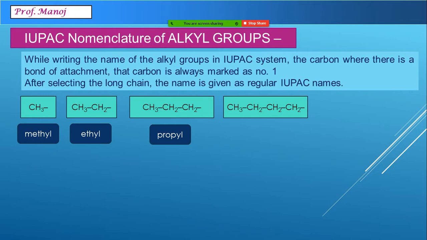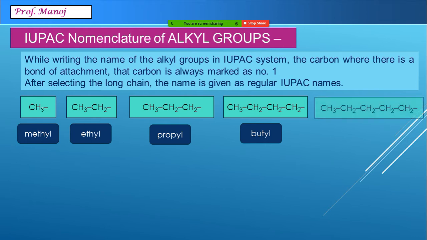Imagine another one. This is also a straight chain alkyl group. This is having four carbon atoms in the straight chain, so it will be named as butyl. Similarly, if you are having a five carbon atoms chain, it should be called pentyl. So in this row, I have shown you all the examples which are only straight chain alkyl groups. There are no side chain groups.